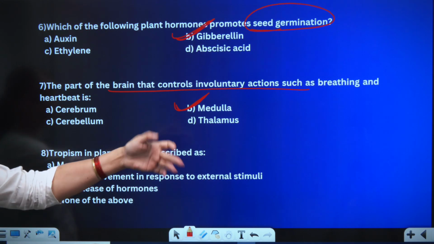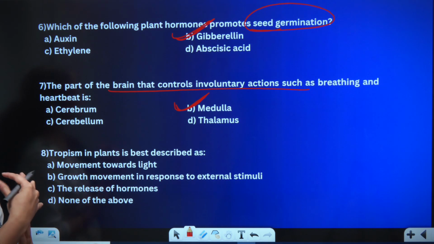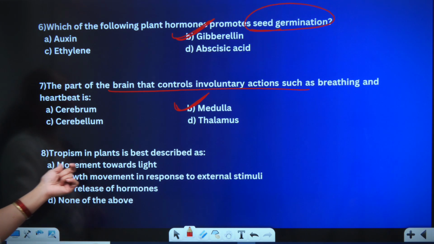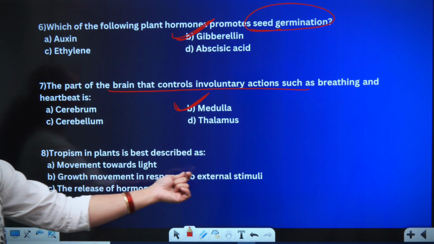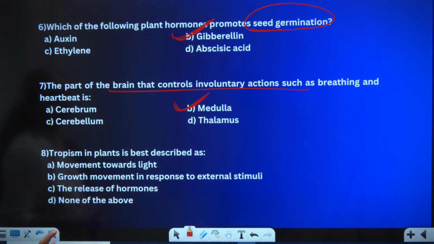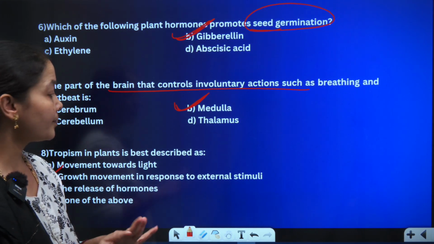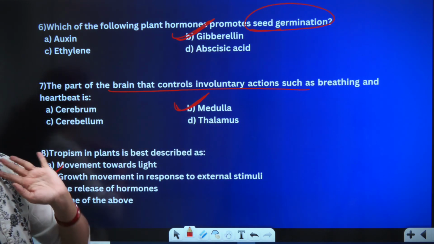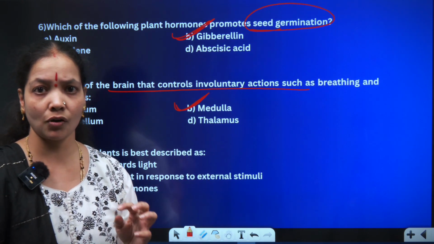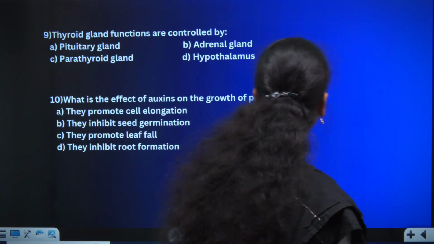Tropism in plants is best described as, what is tropism? It is the movement or growth of a plant towards sunlight, towards water, in response to a stimulus. So movement towards light, growth movement in response to external stimuli, release of hormone, none of the above. Growth movement in response to external stimuli will be the right answer because it has to grow based on the stimulus. If the stimulus is sunlight, it will grow towards the sunlight. If the stimulus is water, it is called geotropism, it will go downward. So based on the stimulus, it will move.